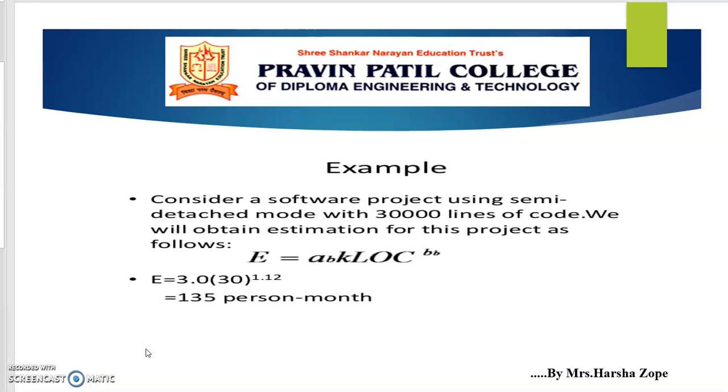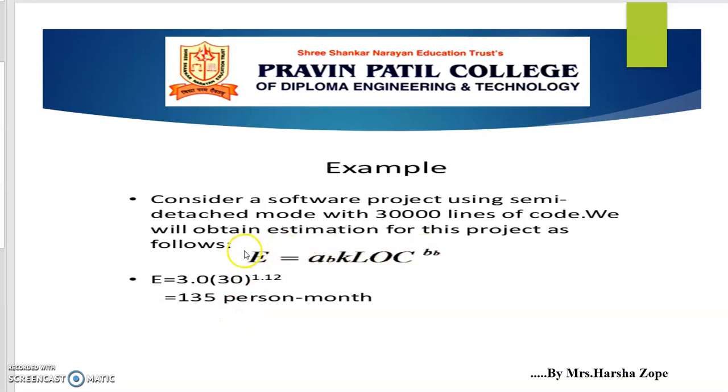Then consider the given example. Consider a software project using semi-detached mode with 30,000 lines of code. We will obtain the estimation for this project. How will we calculate the value of E?